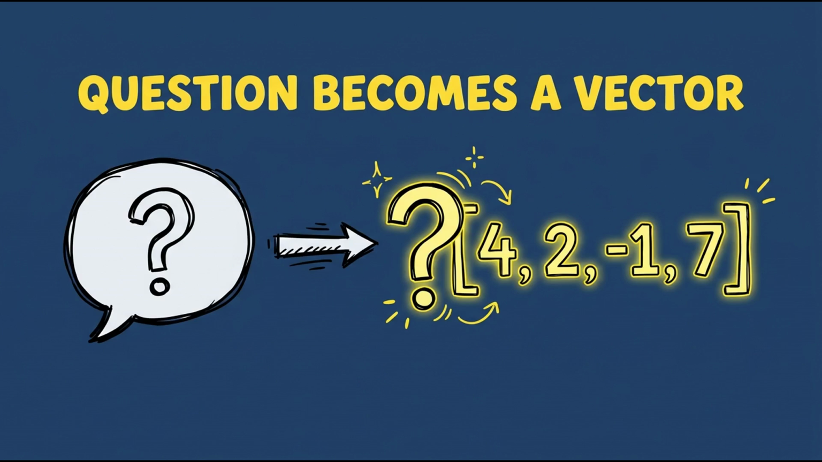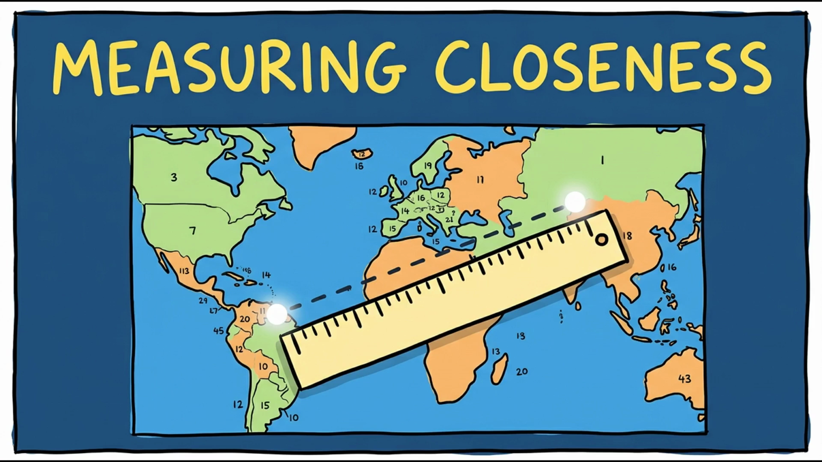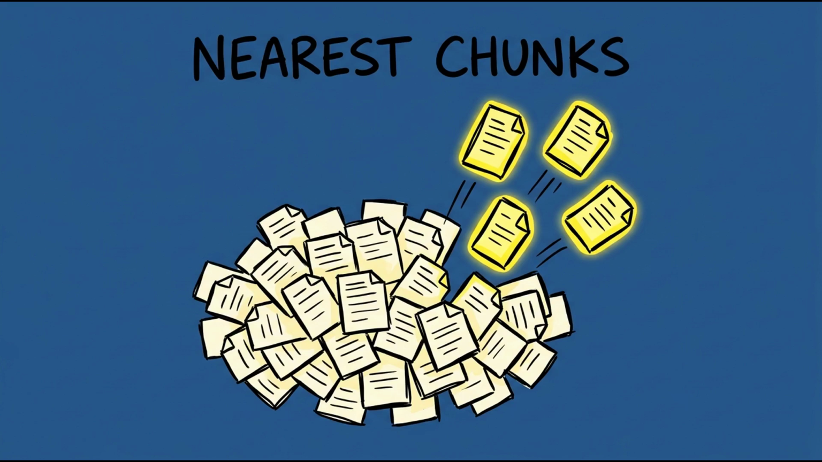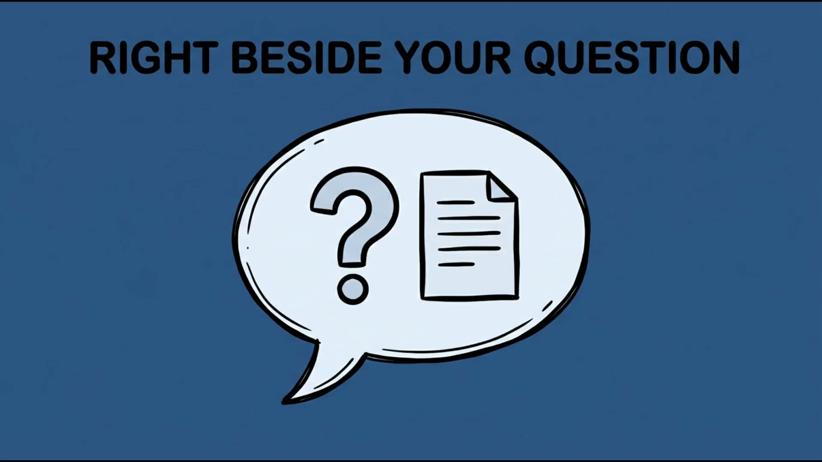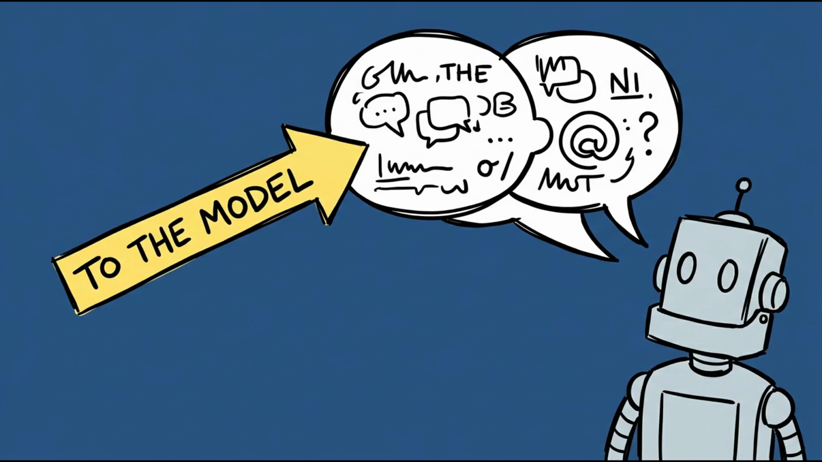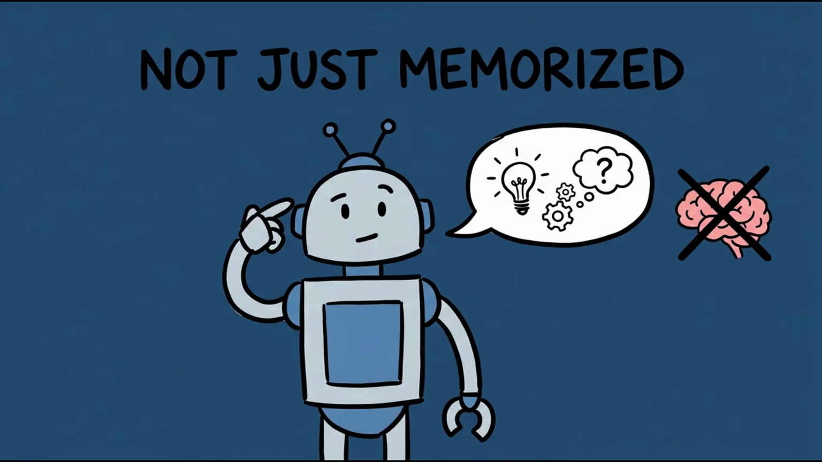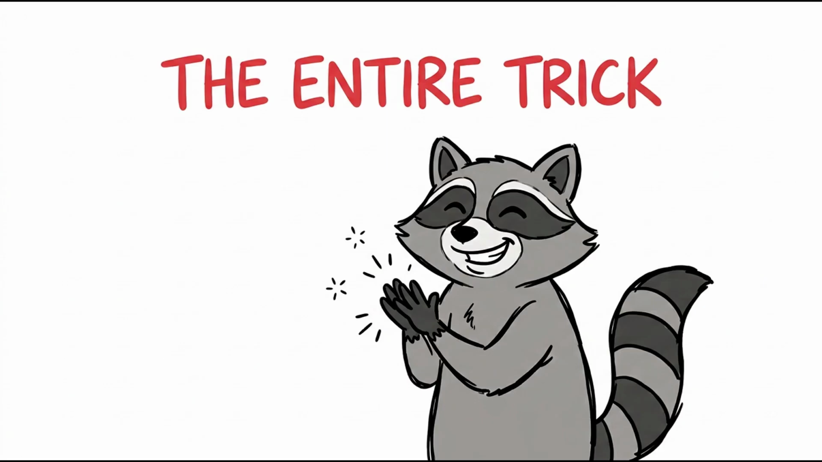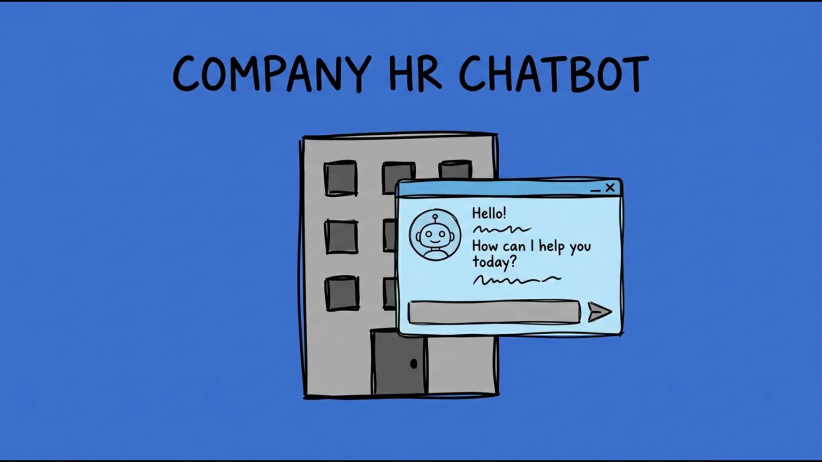Your question gets converted into a vector. That vector gets compared against every document vector already stored. Using math that measures closeness in this space, the database returns the handful of chunks whose meaning sits nearest to your question. Those chunks get quietly inserted into the prompt, right beside your question, before it ever reaches the language model. The model then reads your question and the retrieved text together and answers based on what it just read, not just what it memorized during training. That's the entire trick. The model isn't smarter. It's better informed for one conversation, then it forgets everything again.